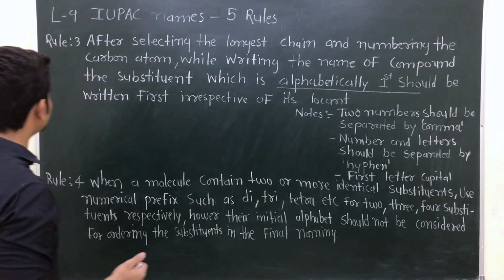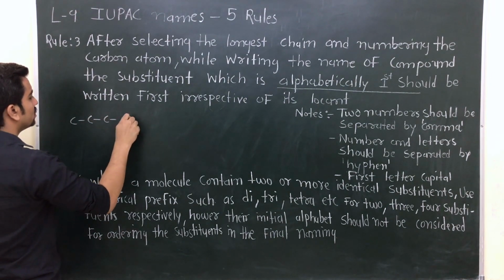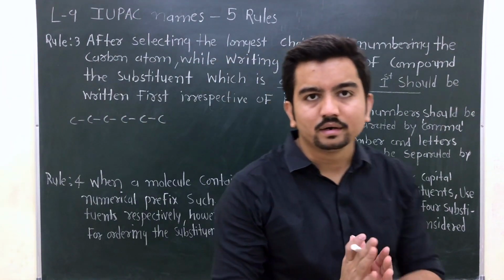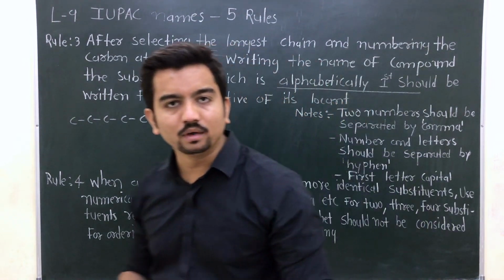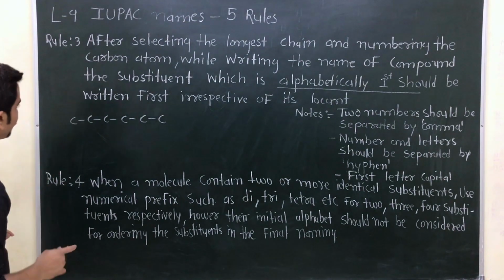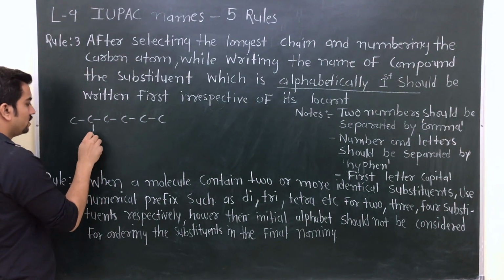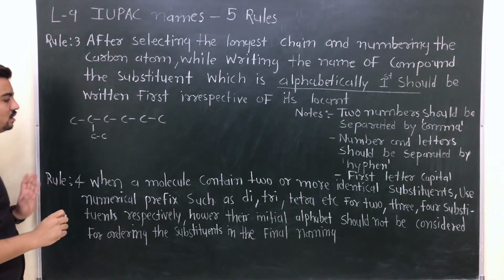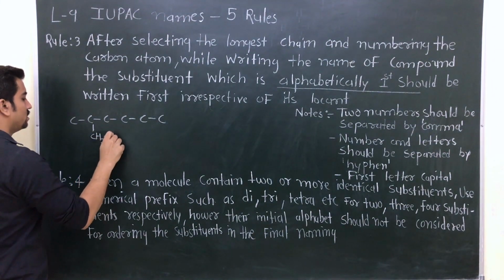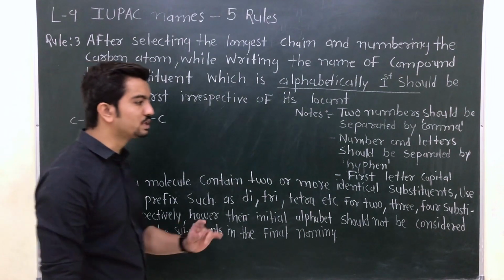Clear? So let's check this with an example. This is your longest carbon chain. Now, in this longest carbon chain, there are two substituents.